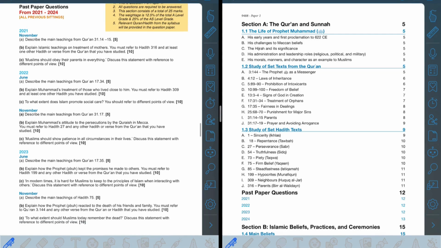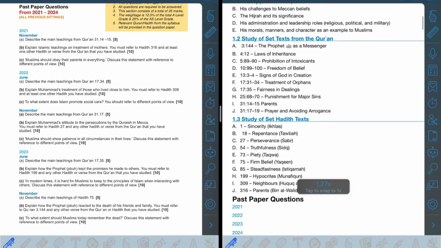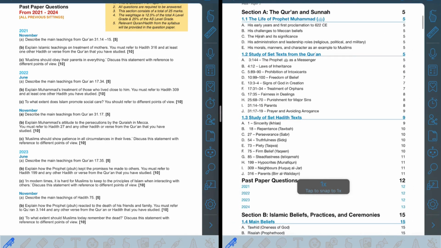So there's going to be 3 questions always. The first one's going to be a 5 marker, and the next 2 are going to be 10 and 10 marks. And usually the pattern goes as they ask you about a Quranic ayah, which comes under your syllabus, and then they ask you about a hadith, which also comes under your syllabus. So in the prescribed syllabus over here, as you can see, there are 10 ayahs which you need to be aware of, and then there are also 10 set of hadith texts which you need to be aware of.